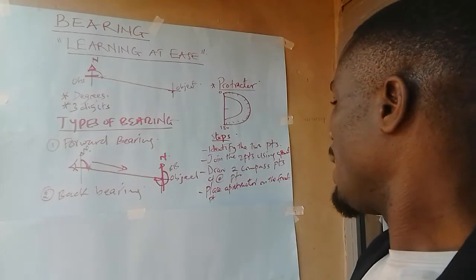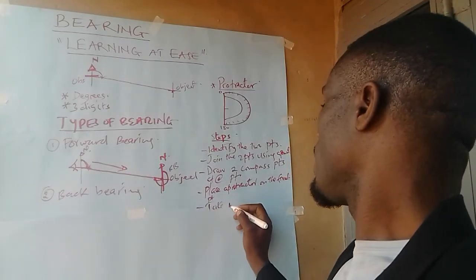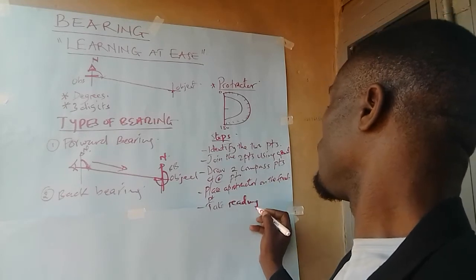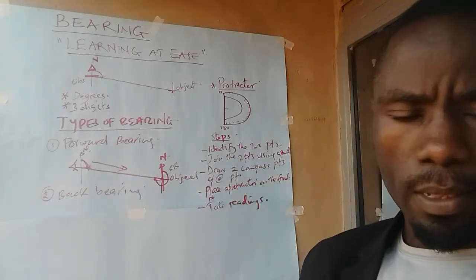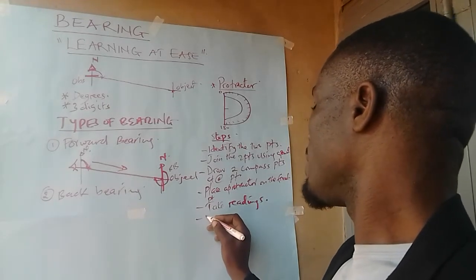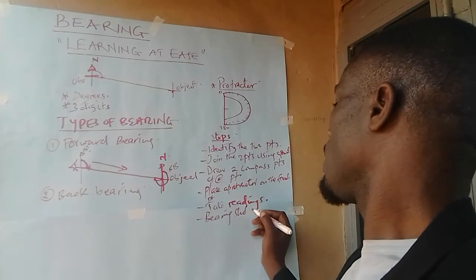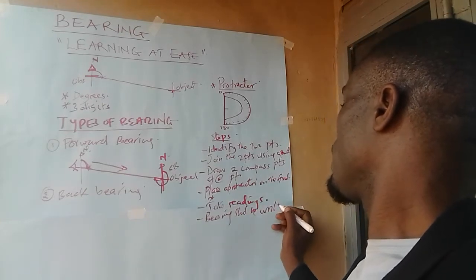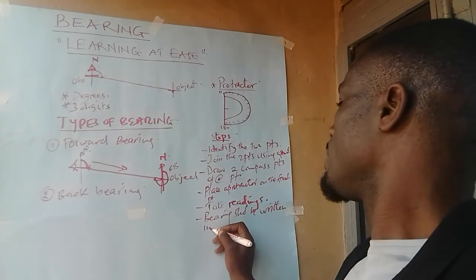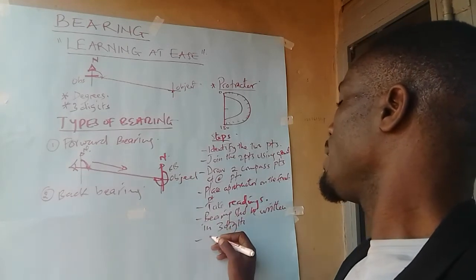Then, lastly, take readings. Lastly, the bearing should be written in 3 digits, in degrees.